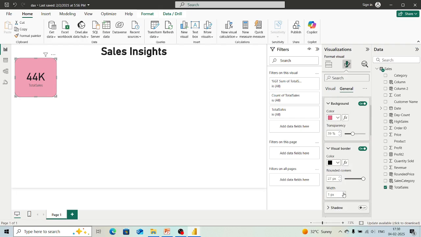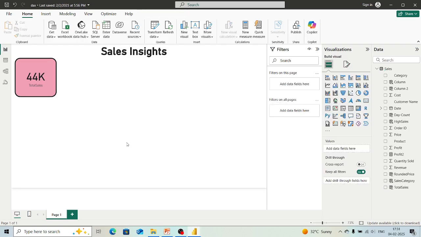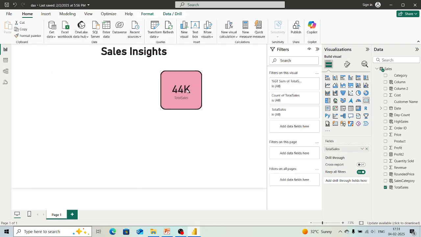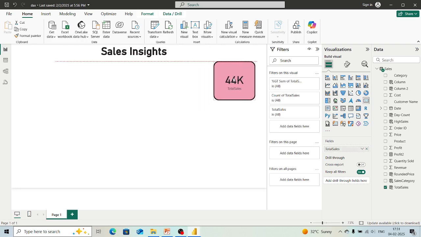And here you can see that if we want to increase the width of the border, we can do it from here. You can see now how the width is increased. We don't want this much. 6 is also, I think, too much, so we will reduce it a bit. Okay, 4 is okay. It depends on what we want to do with our visualization. Now this was the card which we created in our visualization pane, so we have to arrange it according to wherever we want to add it in our report.